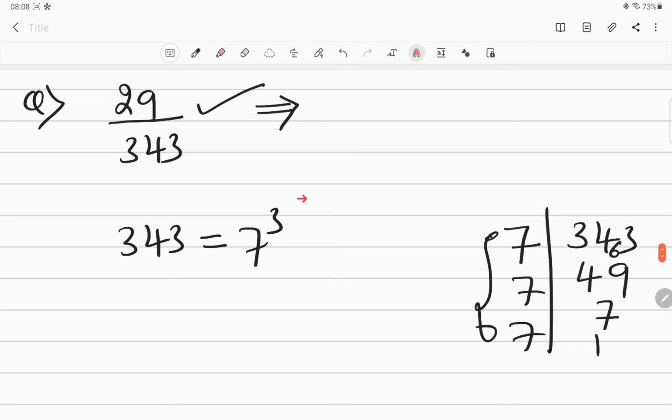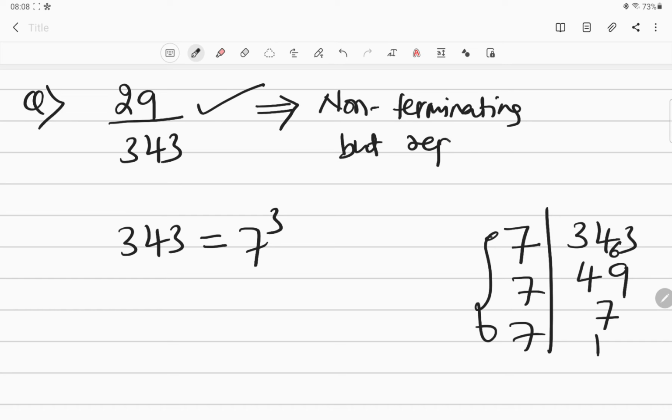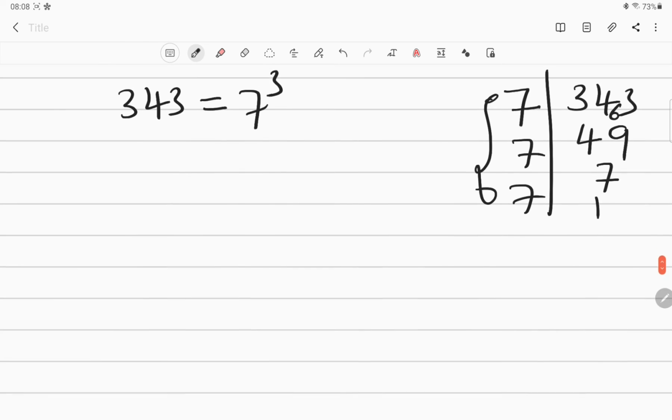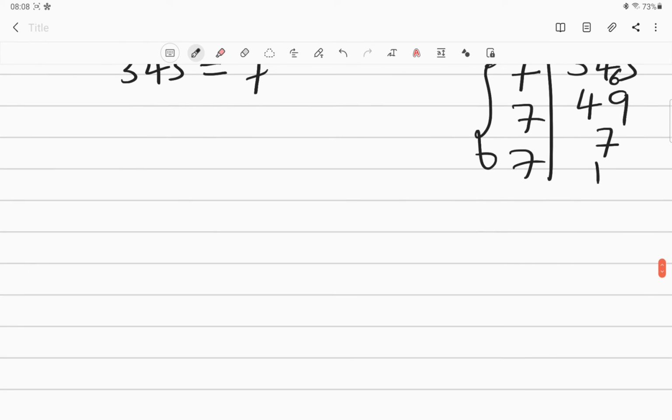So anything other than 2 and 5, I told you. So I mean 7 is something other than 2 and 5. So that's why this decimal expansion is going to be non-terminating for sure. Non-terminating but repeating. I hope the concept is becoming quite clear to you now. Okay, let us take one more example so that you get a clear idea about this.